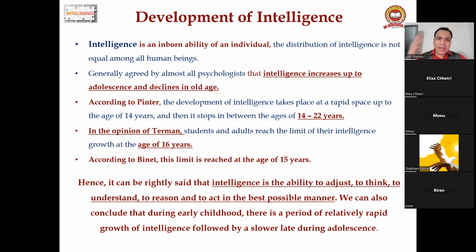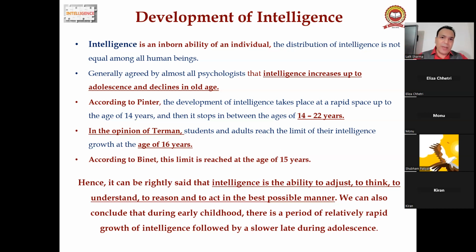You deal with children and adolescents, right? If they become successful in life, it is because of you, and if they fail in life, that is also because of you, right? Terman has also said that students and adults reach the limit of their intelligence growth at the age of 16.